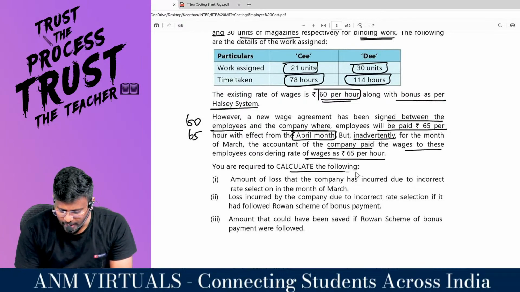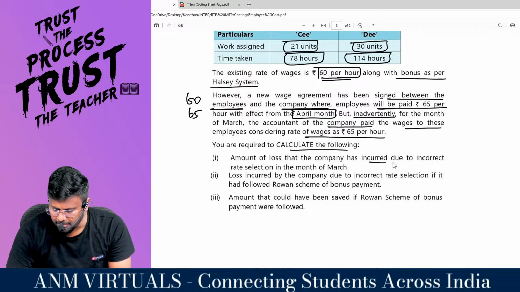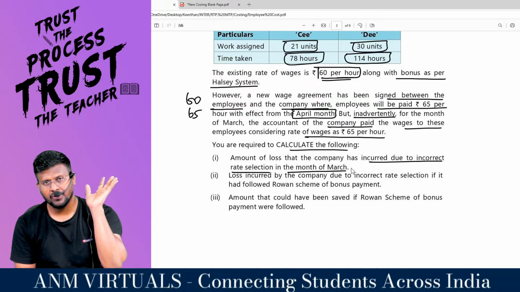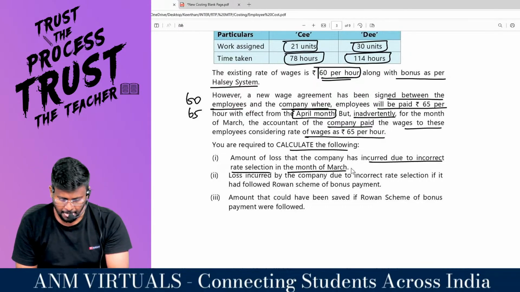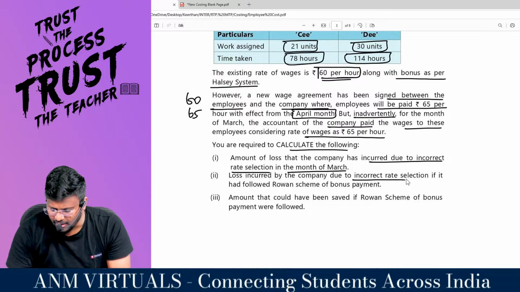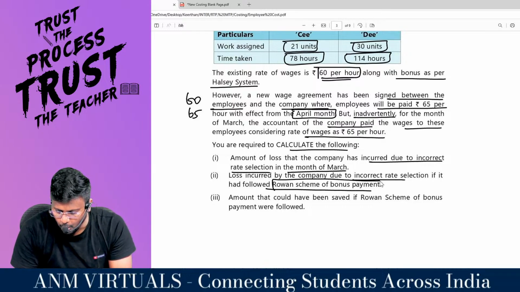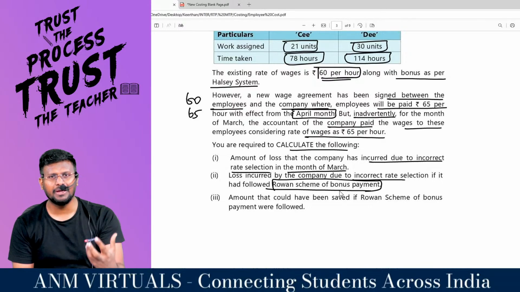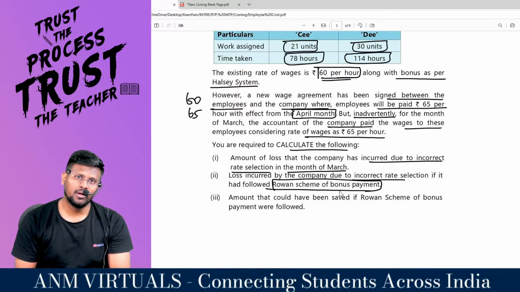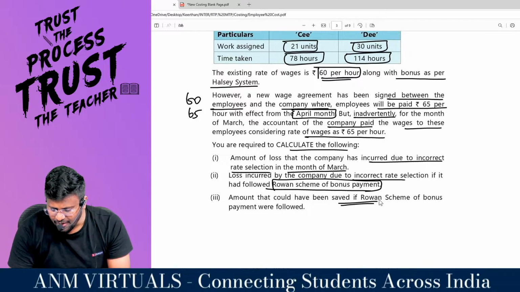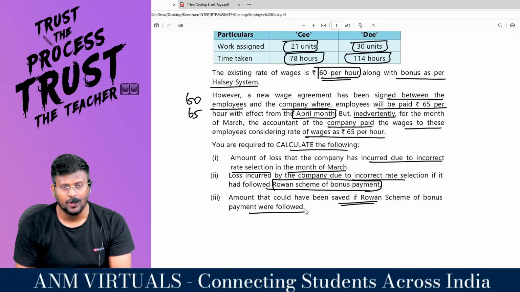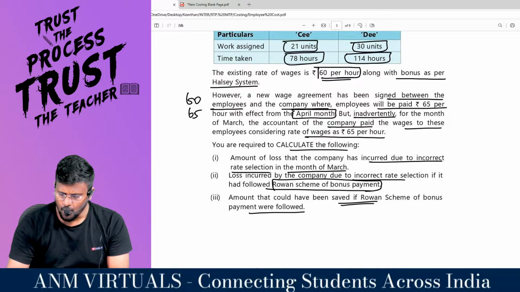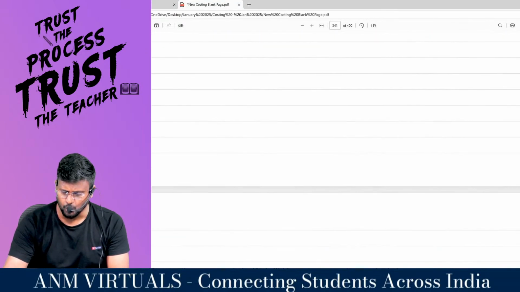You are required to calculate the following. The amount of loss that the company has to incur due to incorrect rate selection in the month of March. How much rupees did you lose? That means 5 rupees per hour would have been lost. Loss incurred by the company due to incorrect rate selection if it had followed the Rowan system of bonus payment. Instead of Halsey, if you had followed Rowan, what would be the loss the company would have incurred? The amount that could have been saved if the Rowan scheme of bonus payment were followed. Instead of Halsey, if the company had followed Rowan, what should be the savings? That is the question. One of the good questions.